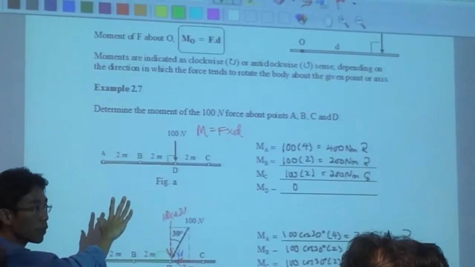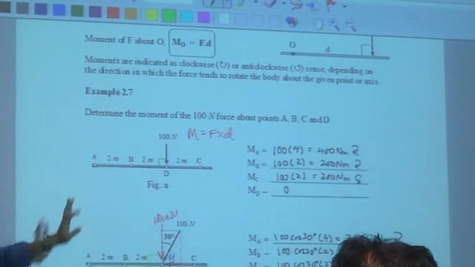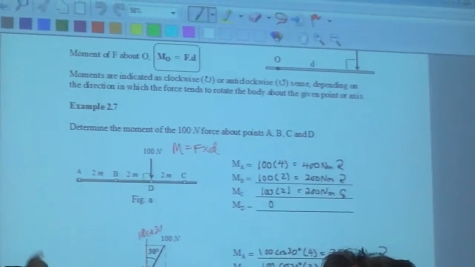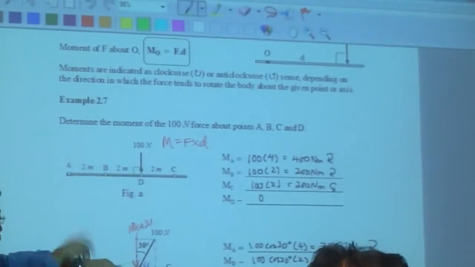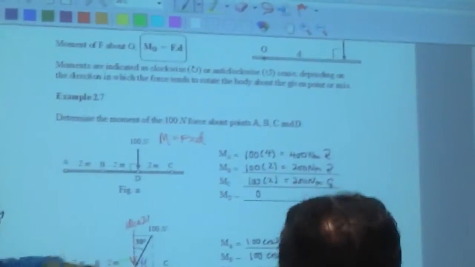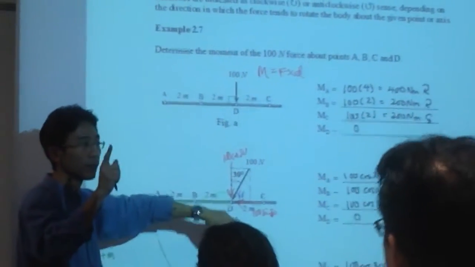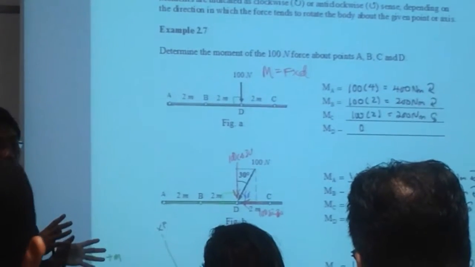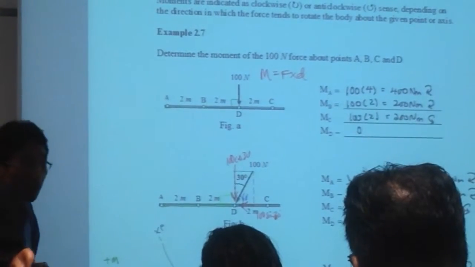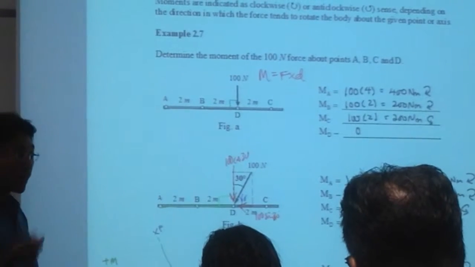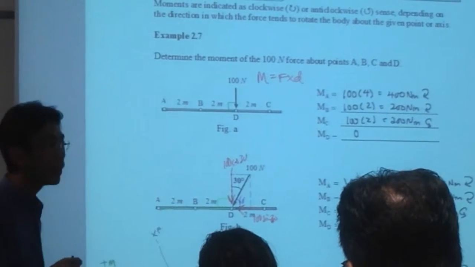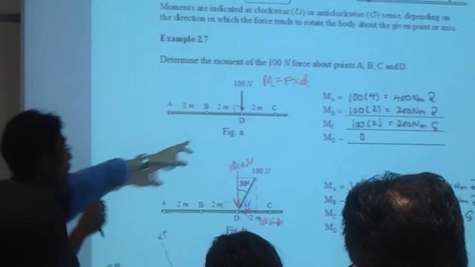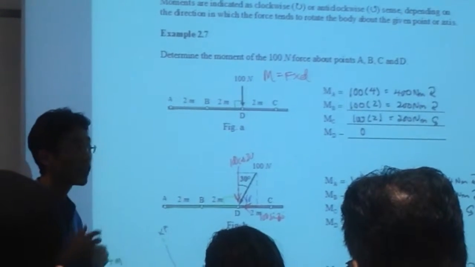So what is the sign convention of moment? Okay. If you have an analog watch, the watch is always correct. How does the watch turn? Clockwise. So clockwise is always positive. That means from now on, when we talk about moment, clockwise is positive. Anti-clockwise is negative. So how do we determine whether this force acting about A creates clockwise or anti-clockwise?